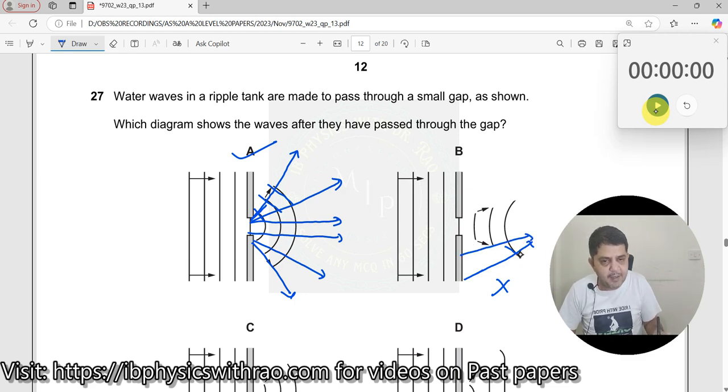Why am I doing it like this? The reason is that I am drawing a tangent here and dropping a perpendicular here. The perpendicular tells you where the ray is, so this is not possible.